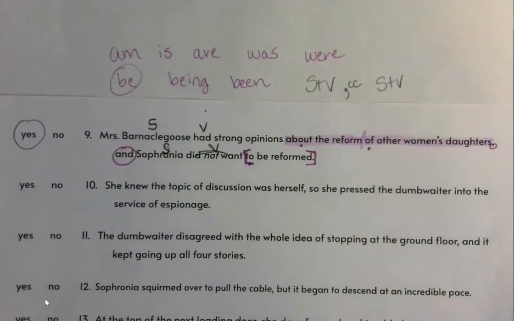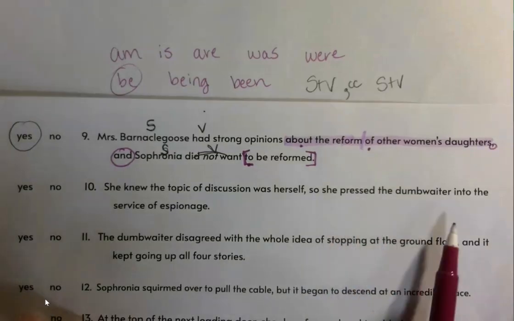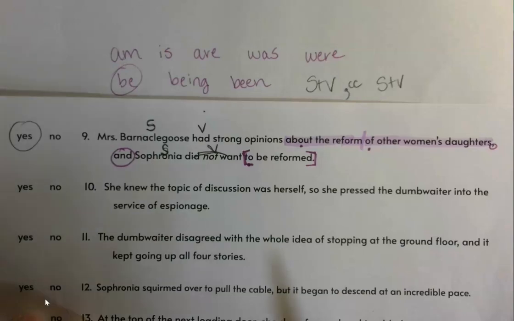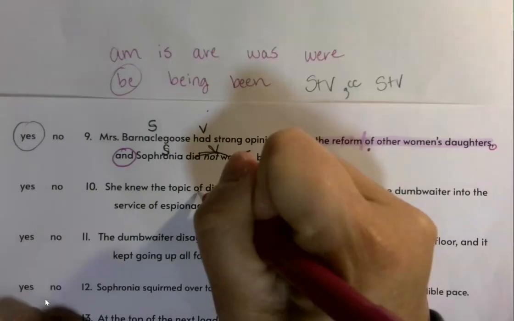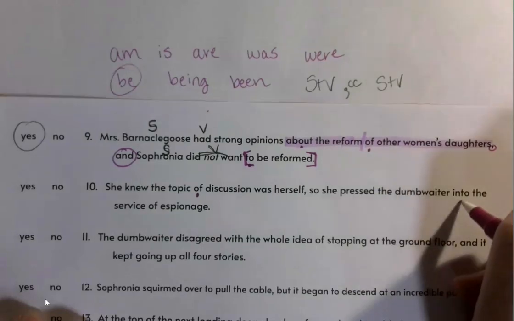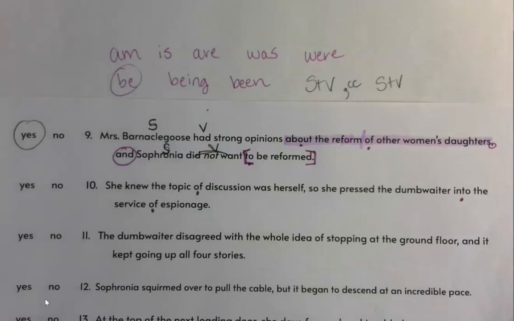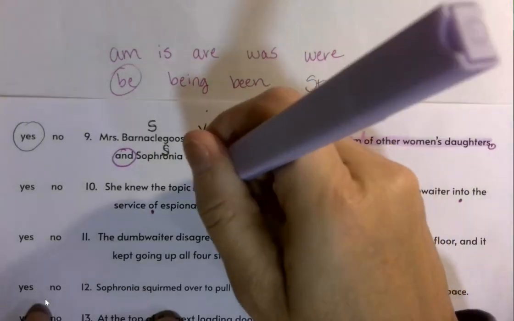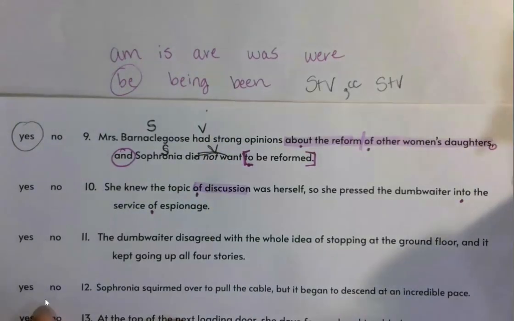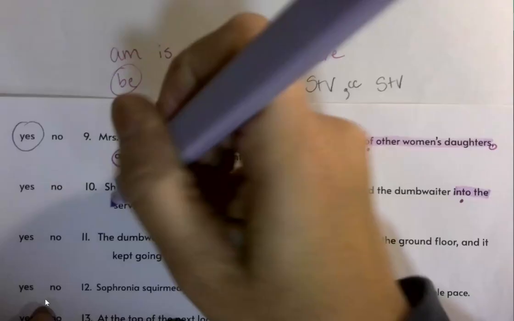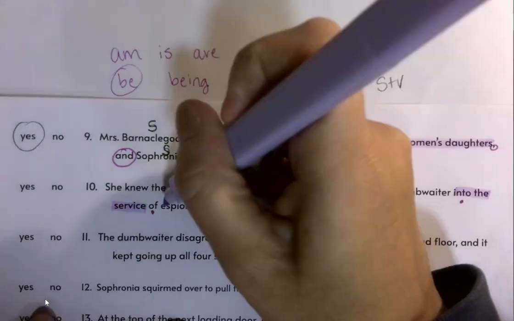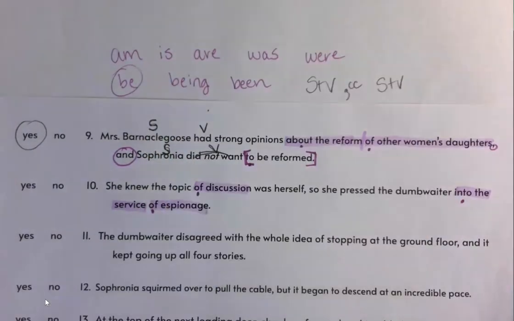Number 10. She knew the topic of discussion was herself, so she pressed the dumbwaiter into the service of espionage. I see of and into and of. So looking for phrases, I see of what? Of discussion. Into what? Into the service. And of espionage. So I'm going to go look for my conjunction.